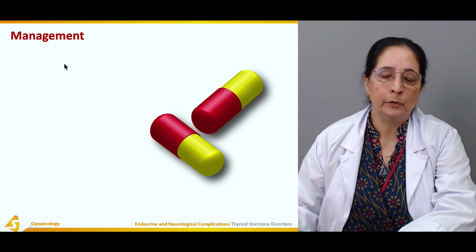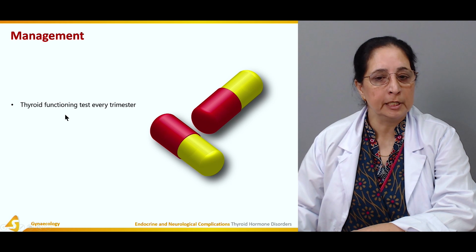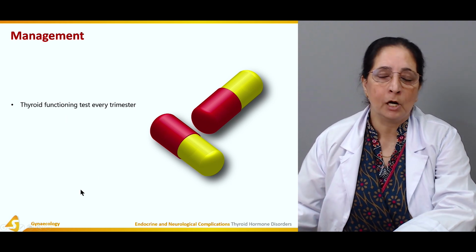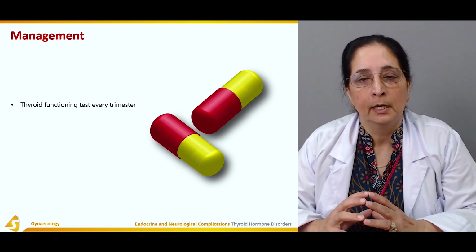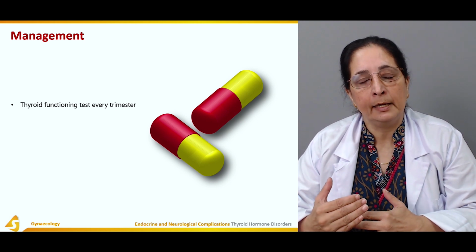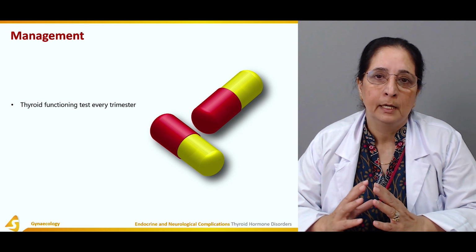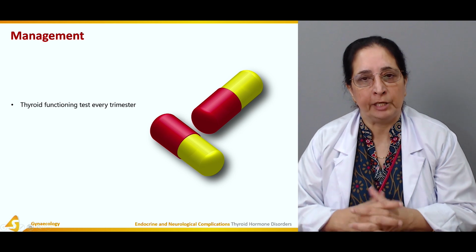Management of hypothyroidism: a thyroid function test is performed every trimester to find out if the normal level of thyroxine is present. The test usually performed for the diagnosis of thyroid levels is the TSH level.